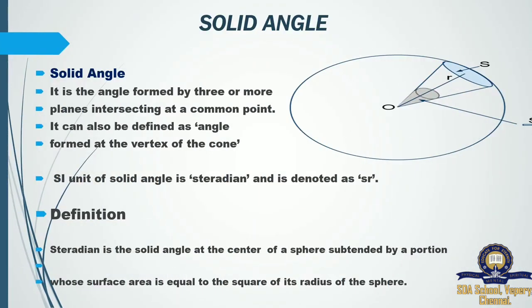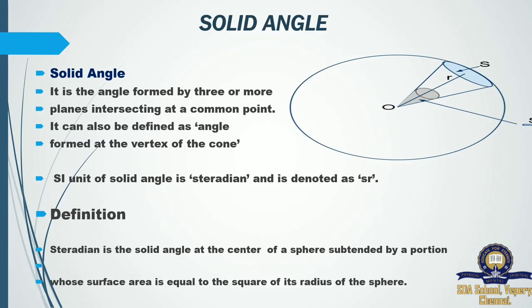Solid angle. It is the angle formed by three or more planes intersecting at a common point. See this picture. Here we have a circle, and the cone is fixed near the radius. In this cone, we have four intersecting points, then it is meeting a radius.